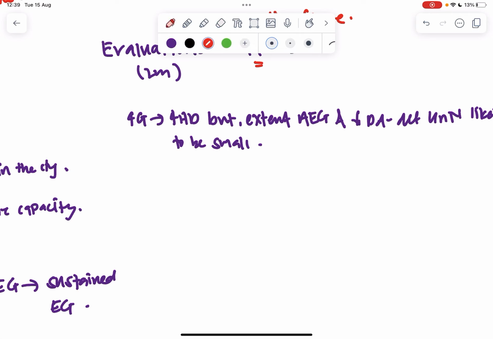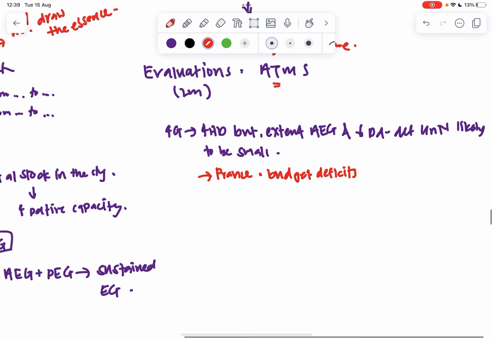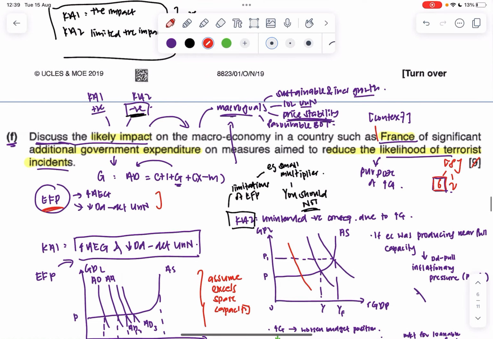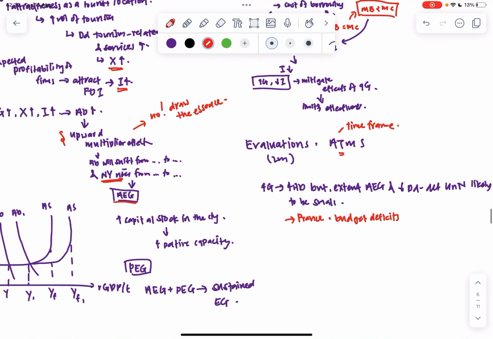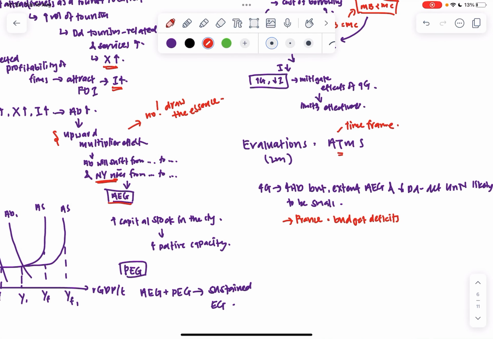You must always justify the claims you make in your evaluation. Why? For the very simple reason, so I use some contextual knowledge, right? Because France as a country is already experiencing budget deficits. So you see, I bring in the context of France very specifically for my evaluation. When it comes to evaluation, you must evaluate to the context as best as possible. Here, the context they give you is France, so evaluate in terms of France.